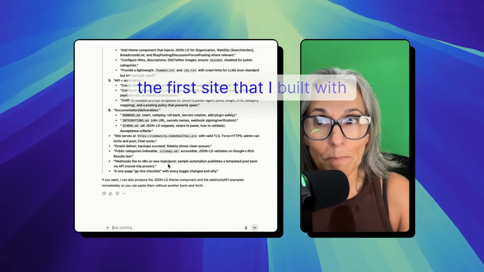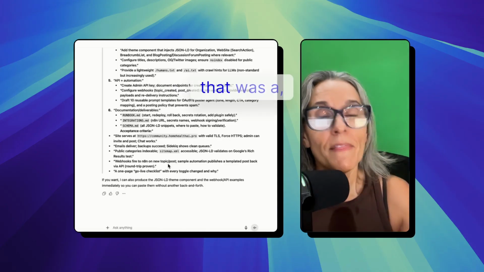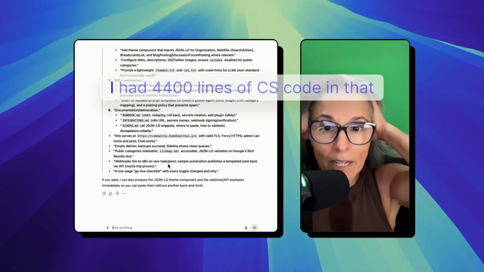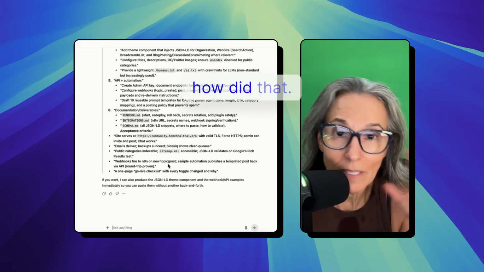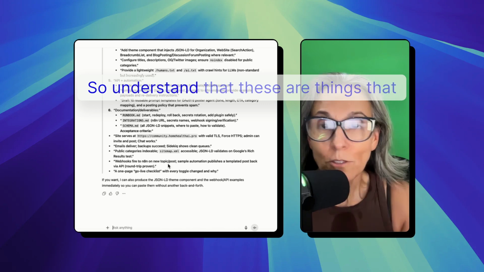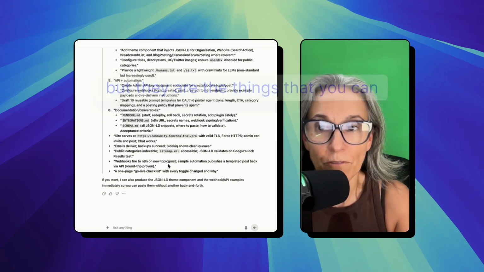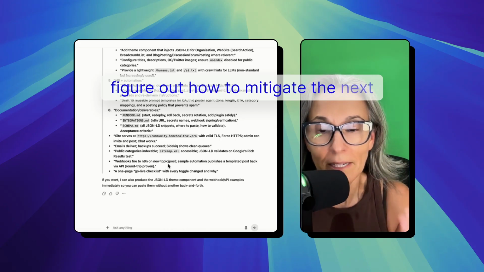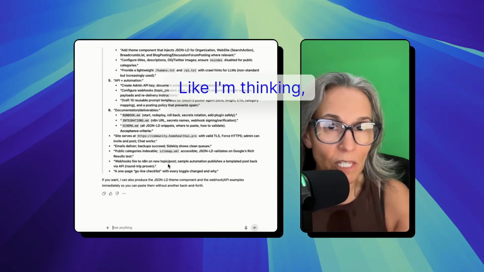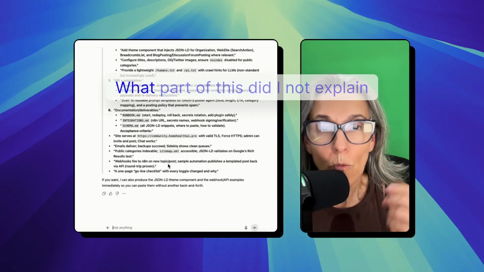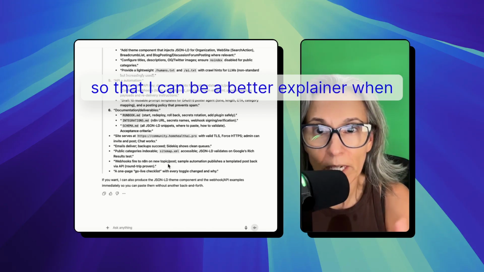The first site that I built with software that I was building, which is Credly.ai, that was a disaster. I had 4,400 lines of CSS code in that thing. And I was like, how did that happen? So understand that these are the things that are going to happen to you, but they are the things that you can figure out how to mitigate the next time. So each time I go through this, I always mitigate everything. Like I'm thinking, okay, what could I have made better here? What part of this did I not explain so that I can be a better explainer